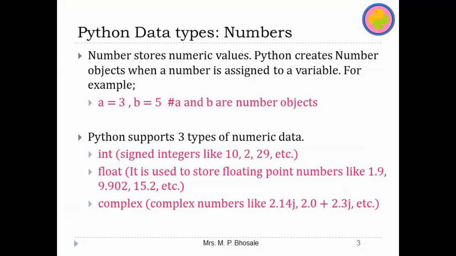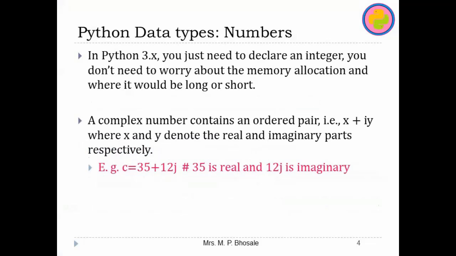Now in Python, if you think about long or short integer, then if you are using Python 3.x, we don't need to worry about the type of the variable and the value assigned to it, whether it is long or short. Python automatically declares it as an integer, and it will be used as an integer. Similarly, a complex number contains an ordered pair where it is a combination of real and imaginary number. I have already demonstrated this complex number to you.